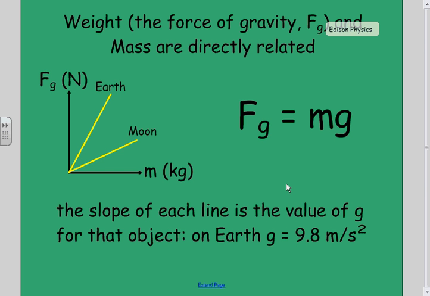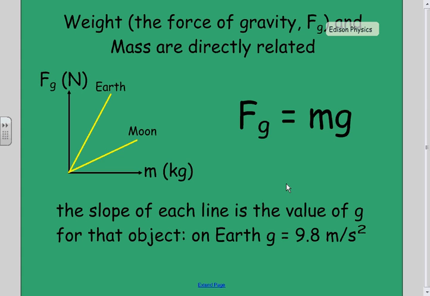But if I go to different places and have different pulls, then I'm going to have different weights. On the moon, I weigh about 1/6 as much as I do on Earth because the moon is so much smaller in mass. If I could go to Mars, I'd weigh about 1/3 of what I weigh on the Earth. Mars is bigger than the moon, but still smaller than the Earth.